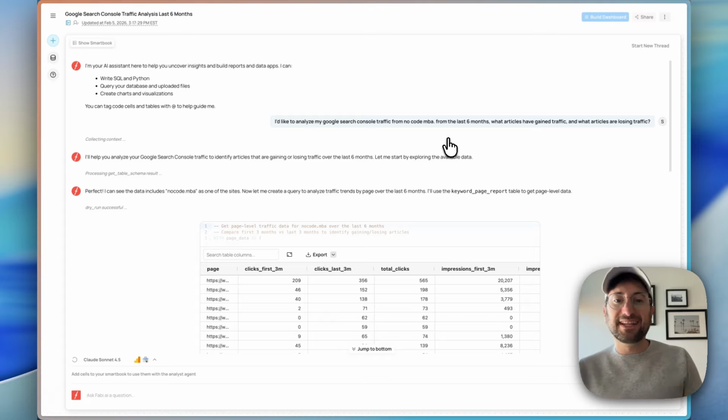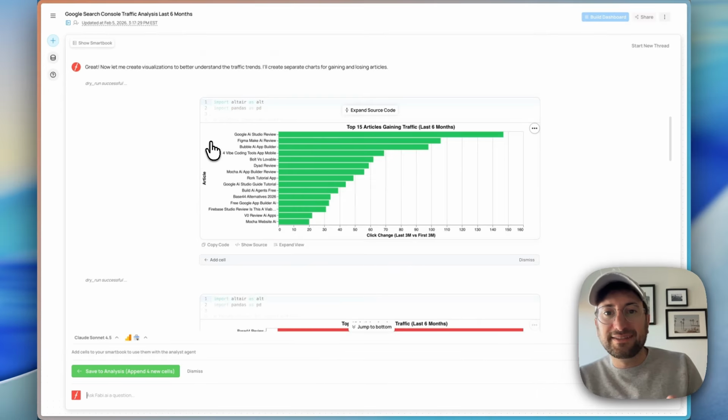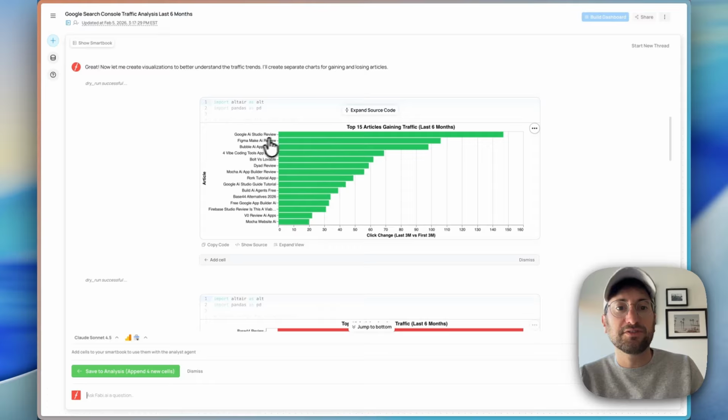And this is going to give me a sense of what I need to pay attention to in my articles and SEO. And this is, again, like Google Analytics, the type of data connection that you probably should be looking at more, but you most likely aren't, because Google Search Console doesn't make it that easy to really dig into the data. So over the last 6 months, it's saying the top 15 articles gaining traction: AI Studio review, Figma Make AI review, Bubble AI app builder review. That's interesting to see these articles that are gaining traction.